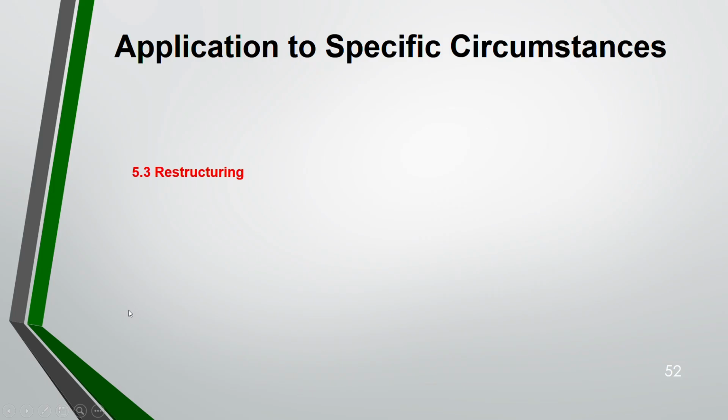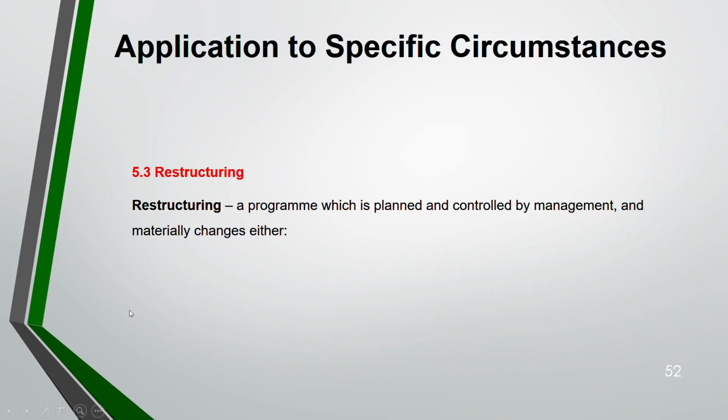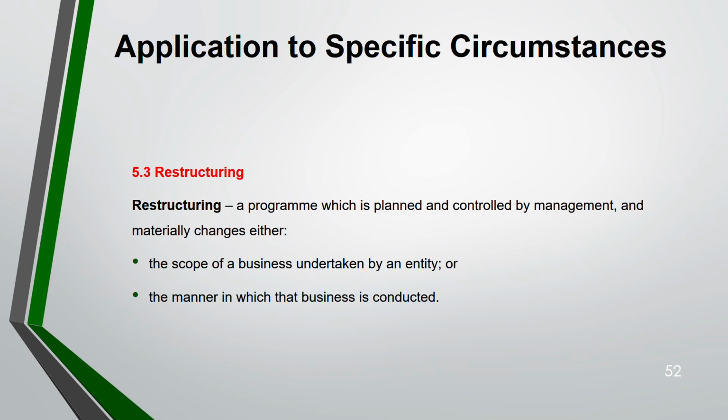Now, coming to restructuring, the third case. And often in your exam, compared to the other areas, restructuring is the one which is normally asked. Right? Restructuring is a program which is planned and controlled by management and materially changes either scope of the business or manner in which business is conducted.